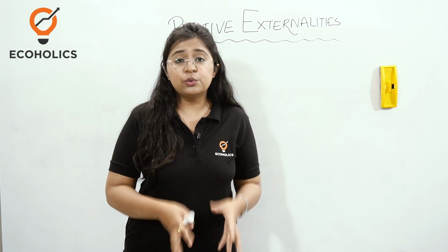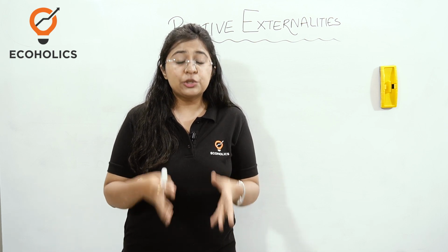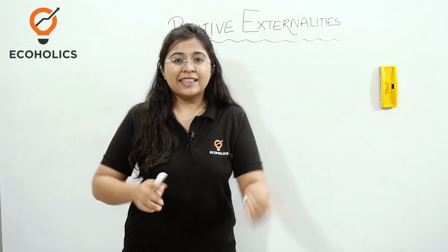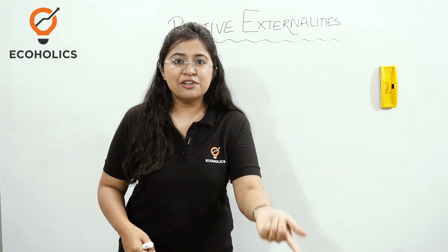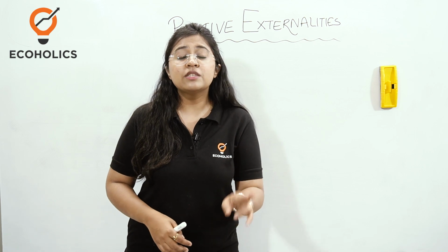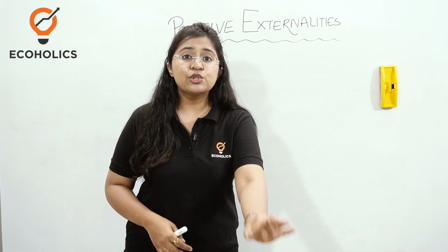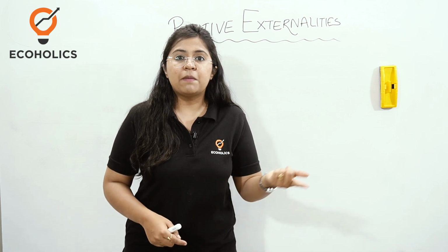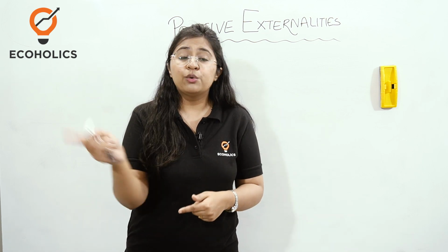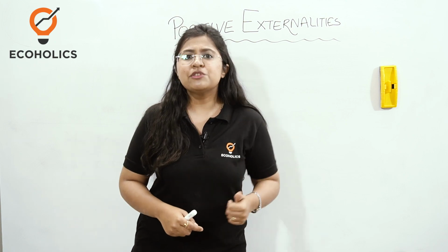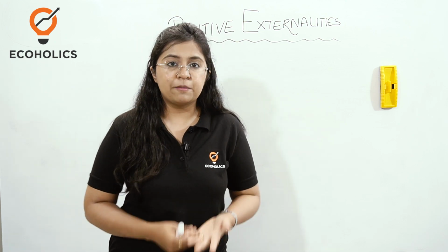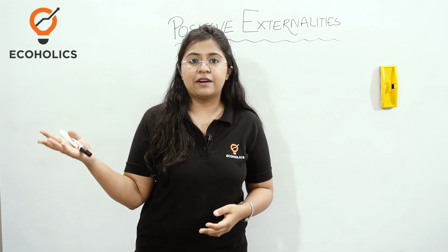Now, when you do this, what you actually do for the third party is, first of all, reduce the congestion that happens because of one additional vehicle on the road. Secondly, you also reduce the environmental pollution that may be caused by you as an individual if you had chosen to go by a vehicle. So positive externalities are such advantages or benefits that accrue to the third party.